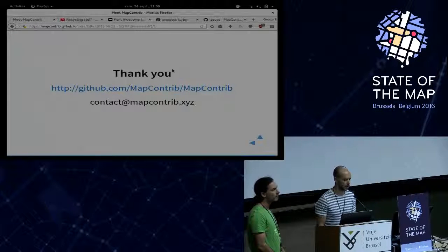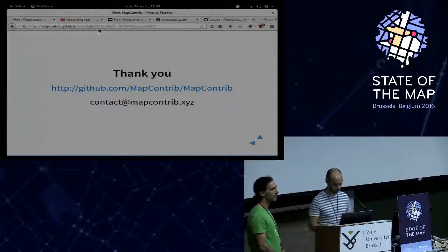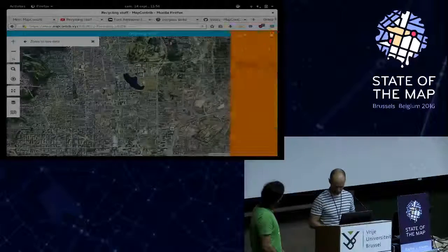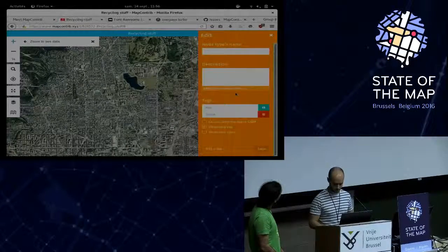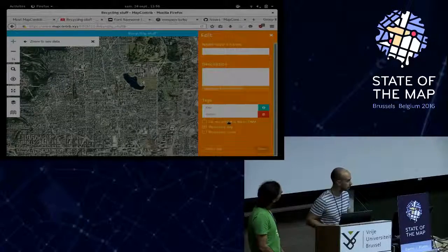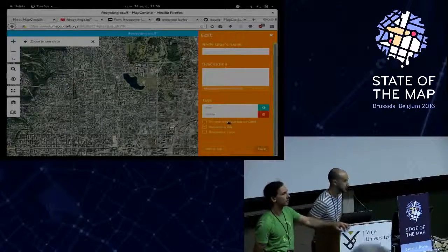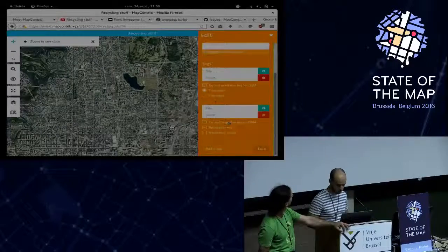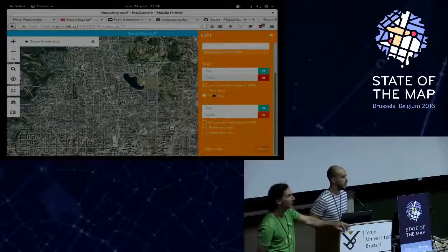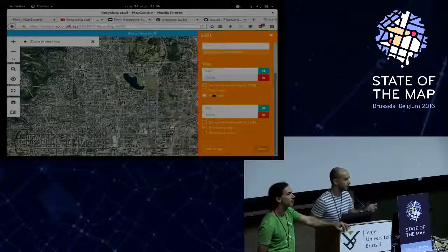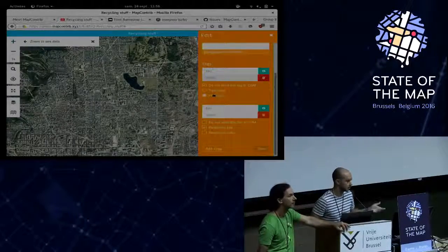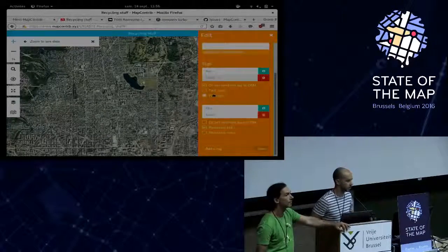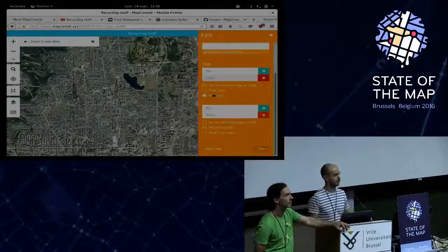When setting presets in the application, you can say that this field is not sent to OSM, and you can set a file input, which lets you upload a photo. They are sent to the MapContrib instance, but not to OSM, and so you can add a logo, a photo, etc. Thanks.